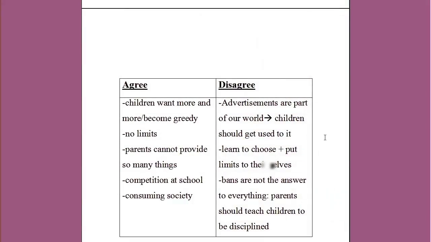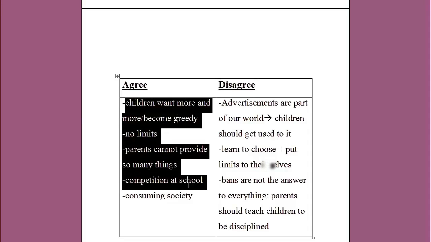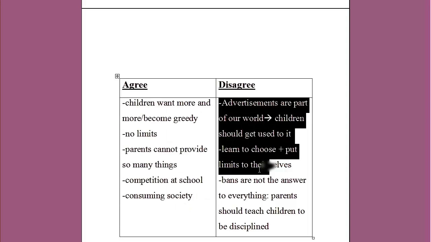Okay, here we have 2 columns of notes that agree with the main topic, that advertisements should be forbidden, and we have these opinions that disagree with the topic, saying that they shouldn't be forbidden, actually. Okay, so these are just random notes. Of course, you're not going to draw a table or anything like that.